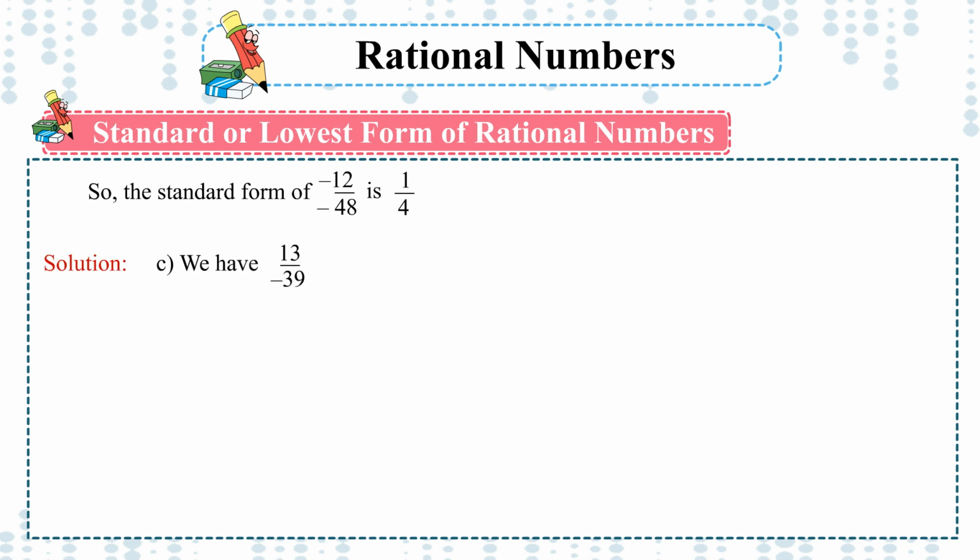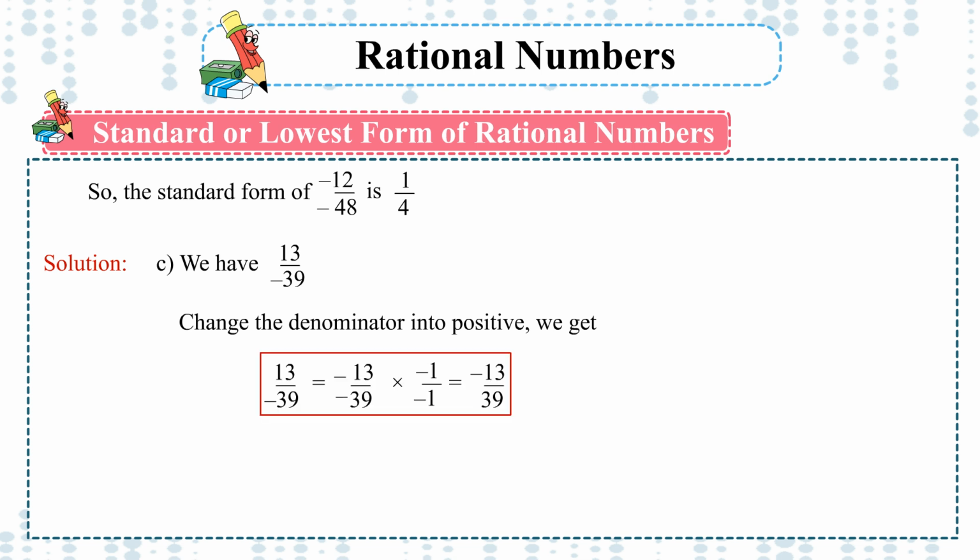Solution. C. We have 13 upon minus 39. Change the denominator into positive. We get 13 upon minus 39 is equal to minus 13 upon 39, multiplying by minus 1 upon minus 1.